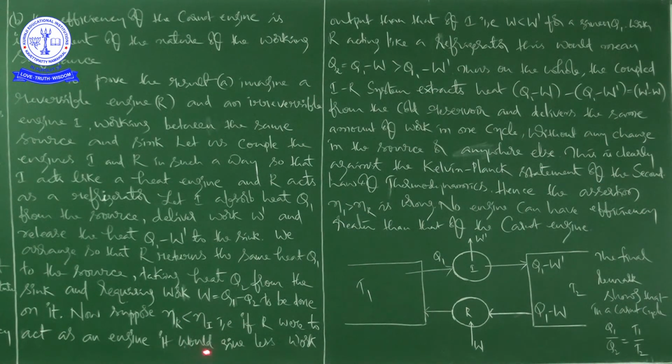Suppose eta R is less than eta I, then if R were to act like this, W is less than W dash for a given Q1. In case of R acting like a refrigerator, you can write this expression. Finally, the coupled IR system extracts this much heat, that is Q1 minus W minus Q1 minus W dash, equal to W dash minus W, from the cold reservoir, and delivers the same amount of work in one cycle without any change in the source or anywhere else.